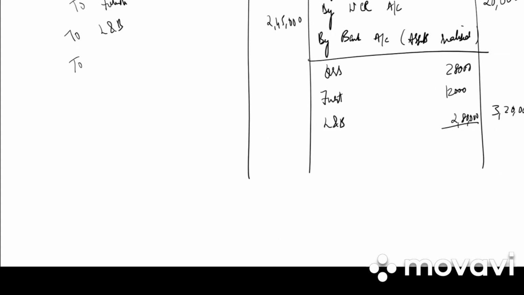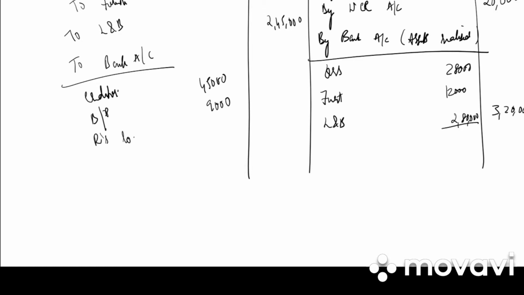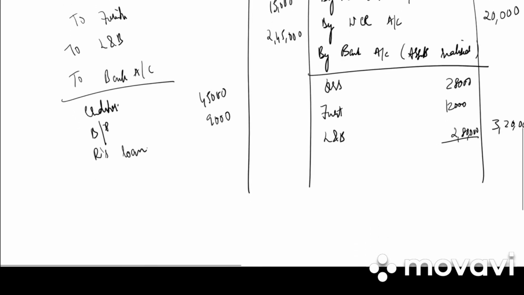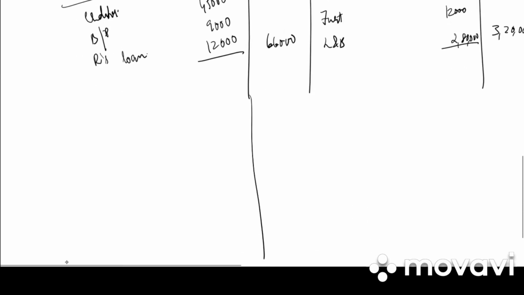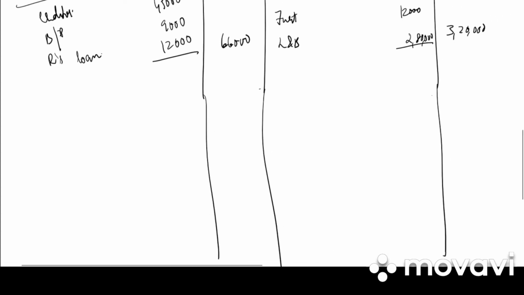Next we have two liabilities realized, to bank account. Creditors is 10% less. So 50,000 minus 5,000, 45,000. Bills payable 10,000 minus 1,000, 9,000. R's loan was paid by check for the same amount. So which means it is paid off. R's loan 12,000, total 66,000.